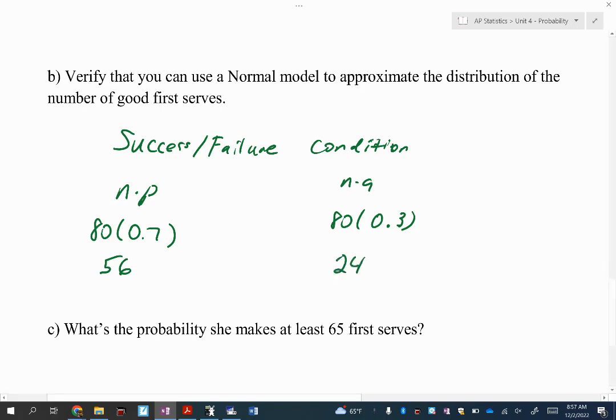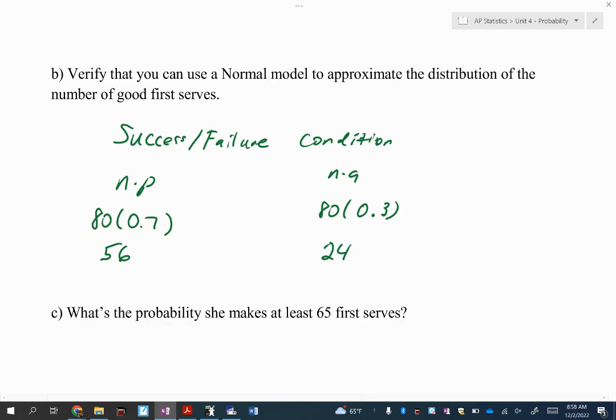Victor, do I like these numbers? They add up to 80, but they're both 10 or higher, right? So that means our number of trials is large enough that if we wanted to use the normal model, we could, okay?